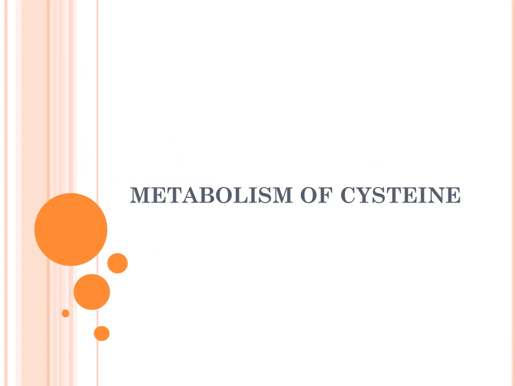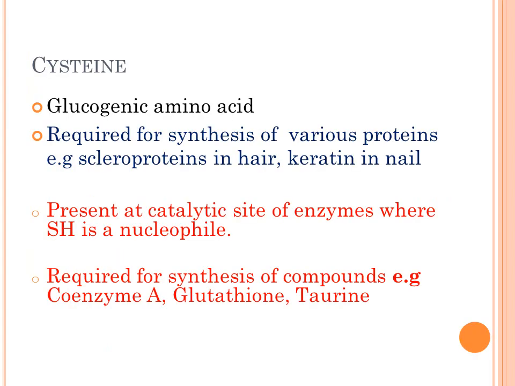So this was about the metabolism of methionine, which is involved in transmethylation reaction as well as synthesis of cysteine, and homocystinuria is the most important clinical disorder associated with it. Now we move on to the metabolism of the other sulfur containing amino acid, cysteine, which you know is non-essential, and it is again a glucogenic amino acid.